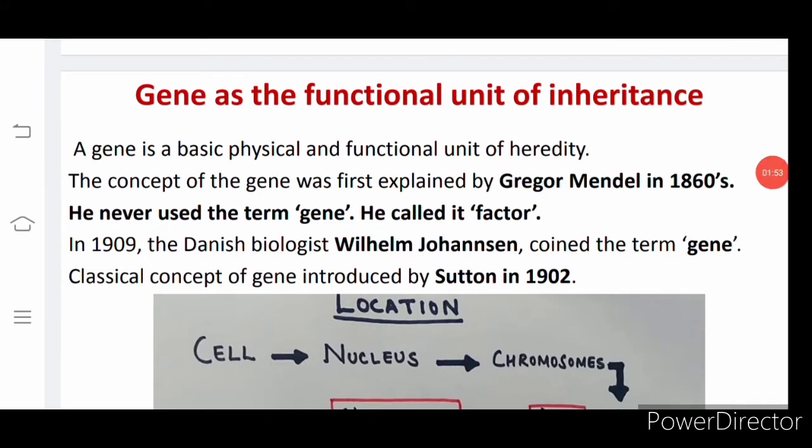Yes, gene as functional unit. It helps in secretion. It is doing something. Okay, it brings about some reaction. That is what is called as the functional unit of inheritance. You know, the transmission of character from one generation to another generation is called as inheritance. What is inheritance? Transmission of character.